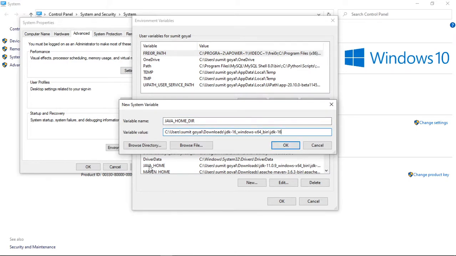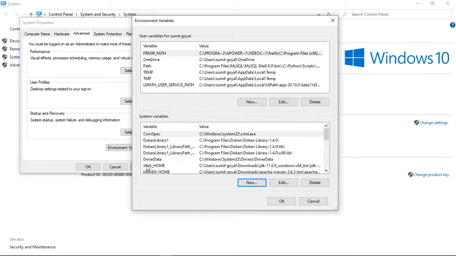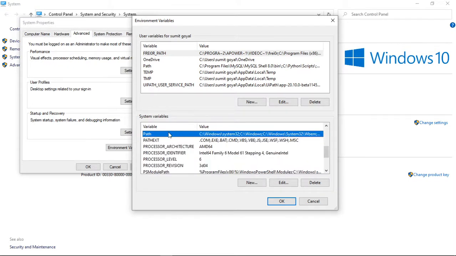So I'm already having this, you can see, so I'm not going to do it again. But when you do it for the first time, you can click on OK. So it will create one new variable like this, and this will be the path. And after that, there is one more path. If you see this one, by default, you will find this variable.